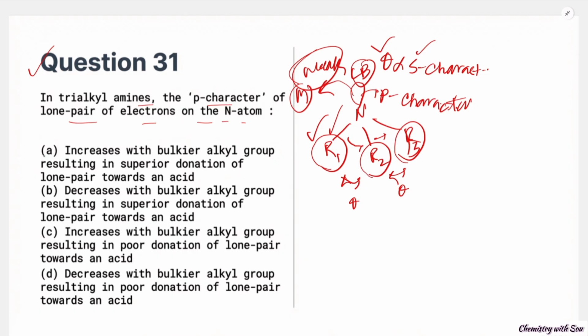In the first option, it is given that the p character increases with the bulkier alkyl group, that is true, resulting in a superior donation of the lone pair towards the acid. But the superior donation is not possible, it is a wrong statement. This bulkiness will interrupt the binding to the metal. Decreases with the bulkier, that is not true. Increases with the bulkier, that is true, resulting in a poor donation of the lone pair, that is the correct answer, option C.